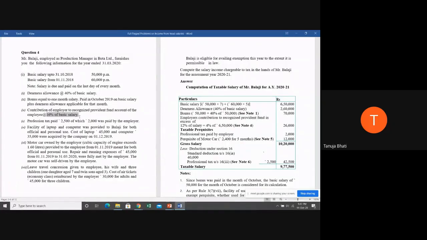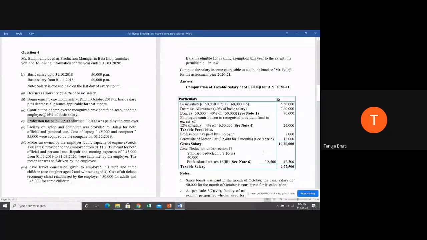Correct. Basic salary will calculate later, and 4% of basic salary we will do, and that is going to be the taxability. Because in case of recognized provident fund, we have seen that employer's contribution only up to 12% is exempt. If he is contributing over and above, it has to be taxable.